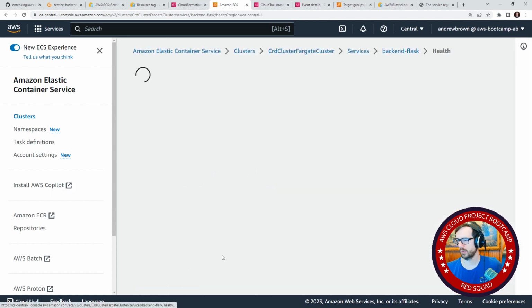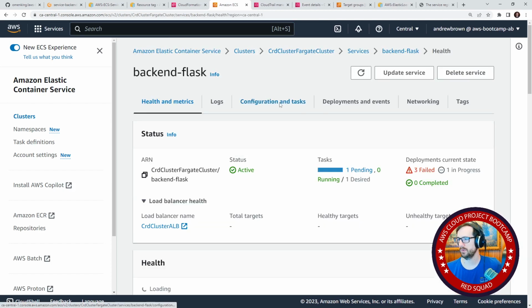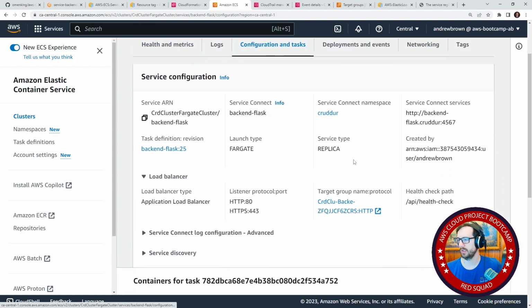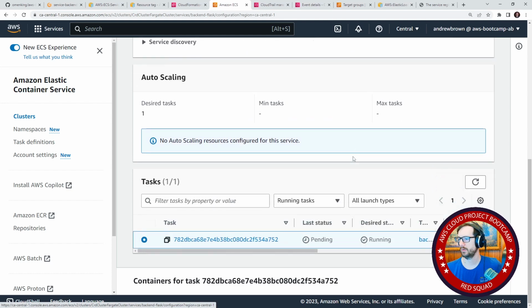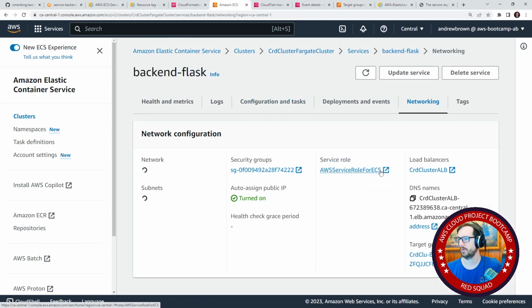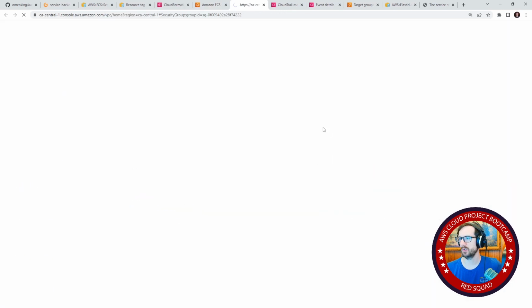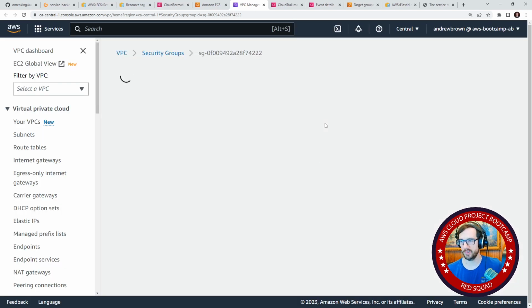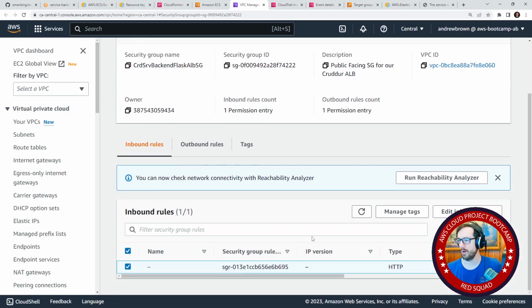And I want to click into the service. I want to go to its configuration. Might be under networking, but take a look here. Networking maybe. Yeah, there we are. Here's its security group. So is the load balancer's security group allowed traffic in?